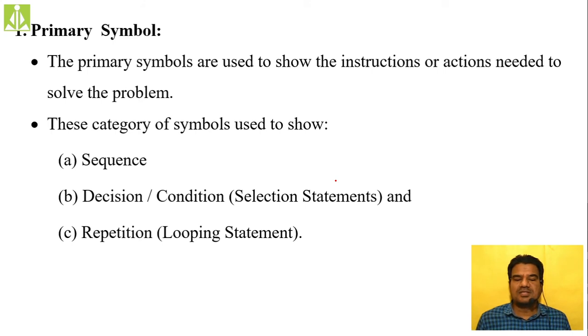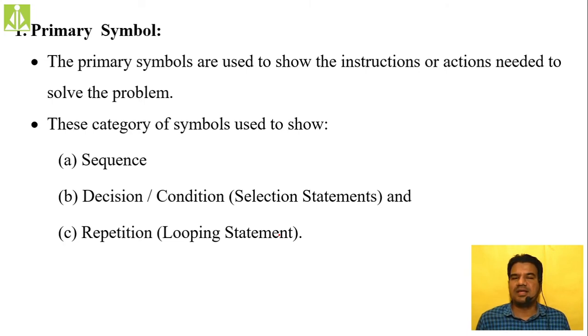Why do we use these primary symbols? Whenever you want to put some statements. Algorithmic operations, we have seen three types. Sequential operations. The second category, decision making, conditional, selection, or question based statements.